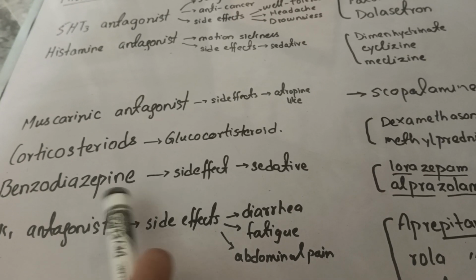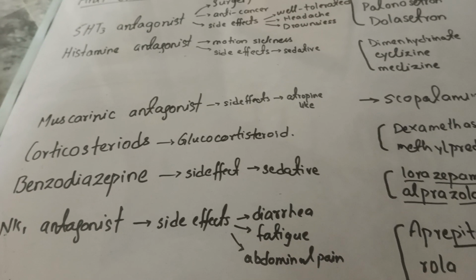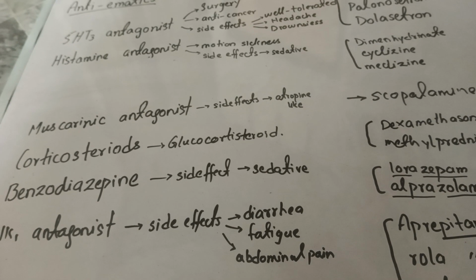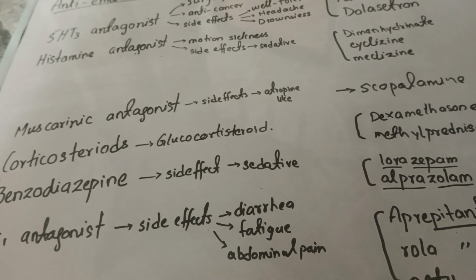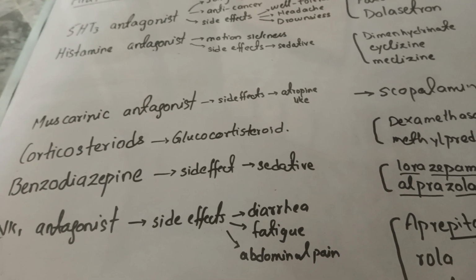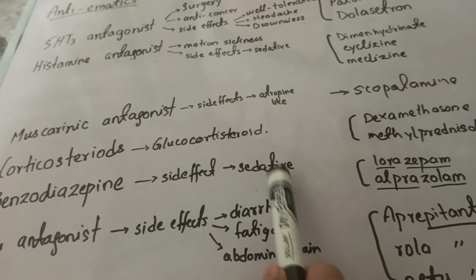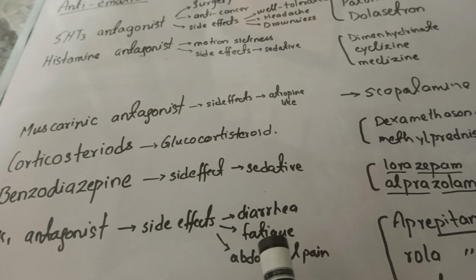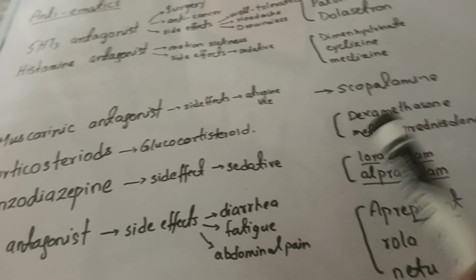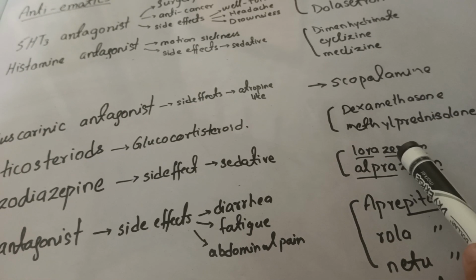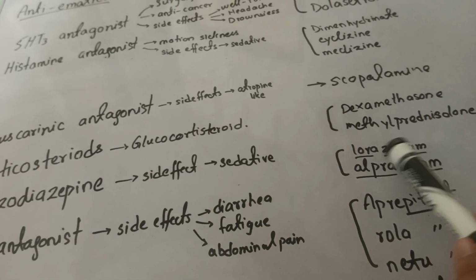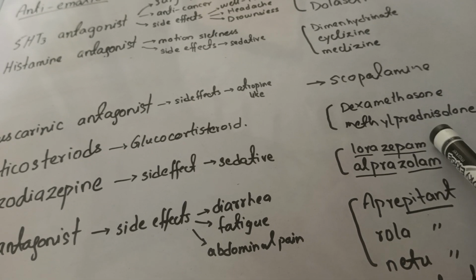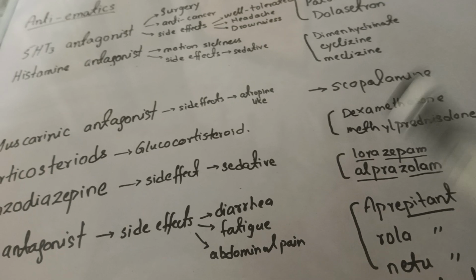Next is benzodiazepine. You know very well that benzodiazepines have a sedative action and cause drug dependency in the patient. So they have a sedative side effect because they induce sleep. But we can use them in order to stop vomiting. The benzodiazepine drugs are lorazepam and alprazolam. Okay, lorazepam and alprazolam.